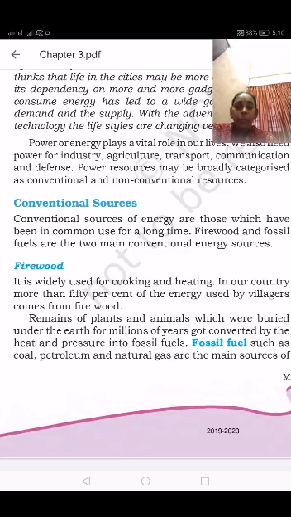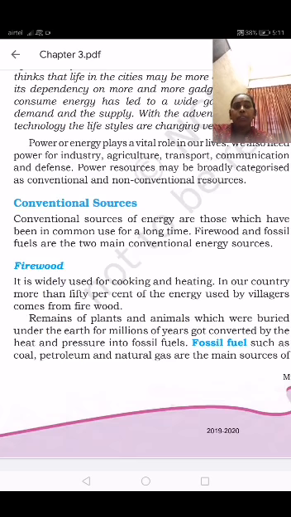The remains of plants and animals which were buried under the earth for millions of years got converted by heat and pressure into fossil fuels. What do we mean by fossil fuels? Plants and animals were buried under the earth.